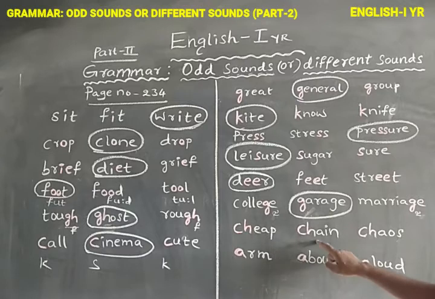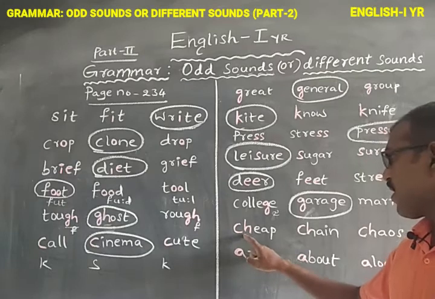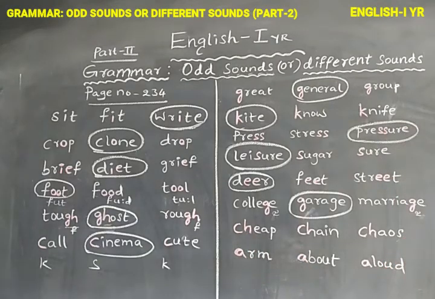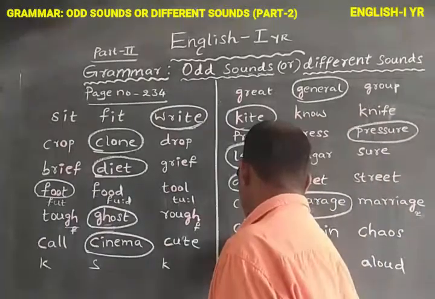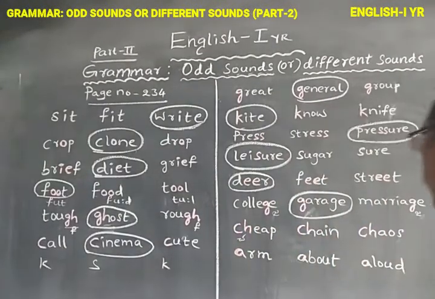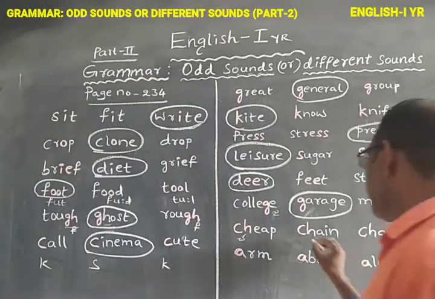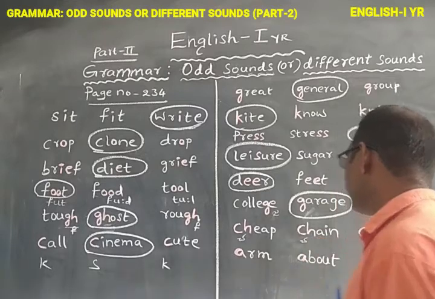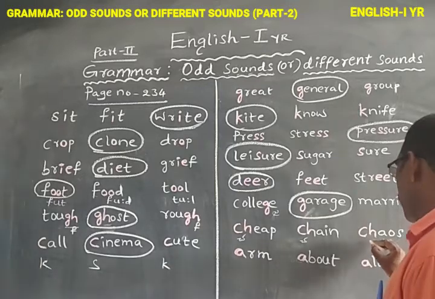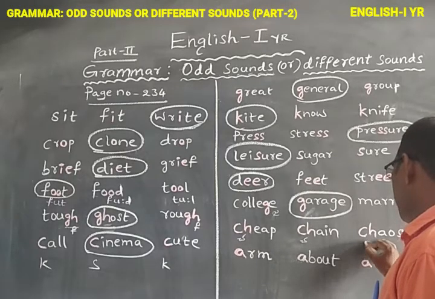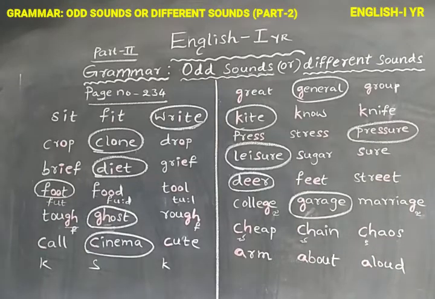Cheap, chain, chaos. Here the letters CH are given as the bold letters. In the word cheap, CH makes the sound like cha. In the word chain, CH makes the sound like cha. Next, in the word chaos, CH makes the sound like ka. The different sound is chaos. Okay. Next, last one.